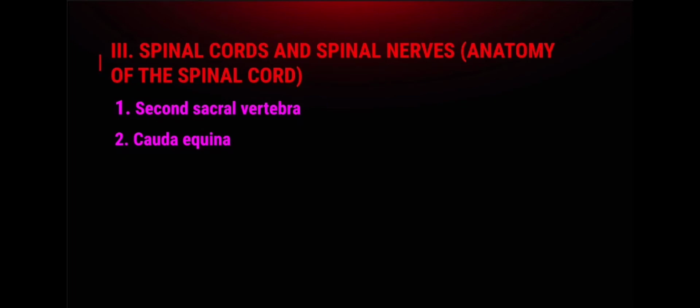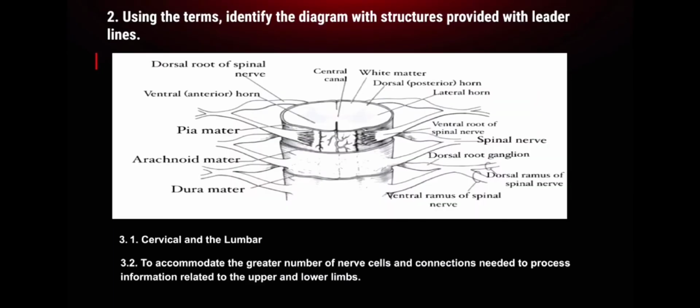The superior boundary of the spinal cord is at the level of the foramen magnum of the skull, and its inferior boundary is at the level of vertebra, and our answer is second lumbar vertebra. The collection of the spinal nerves traveling in the vertebral canal below the terminus of the spinal cord is called the cauda equina.